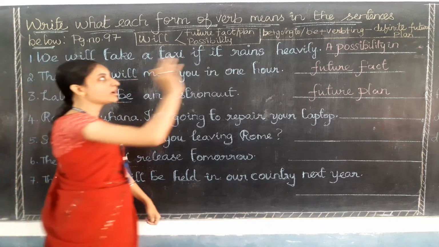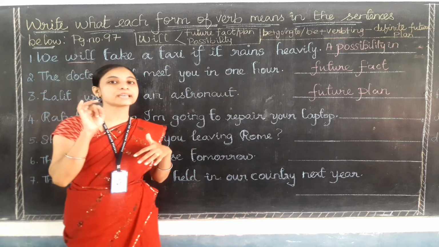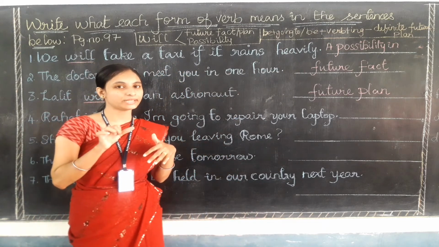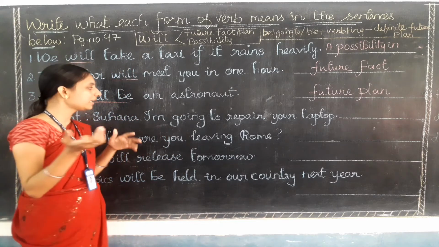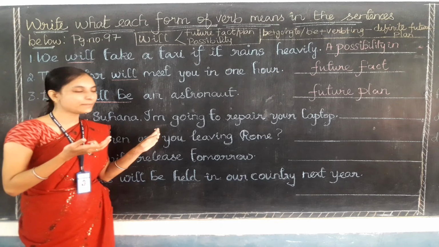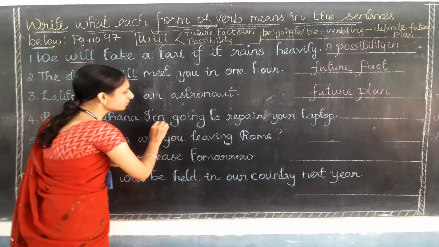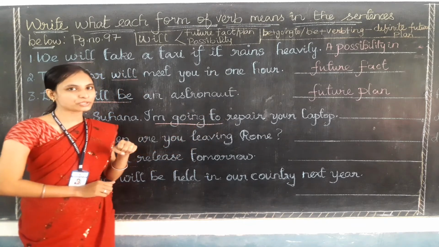Do you remember what this be stands for? Yes, be stands for is, am, are or was, were only. So can you find any is, am, are or was, were? Yes, here, see this: I am. In short they have written am going to. It means what? Be plus going to. This verb stands for future only.